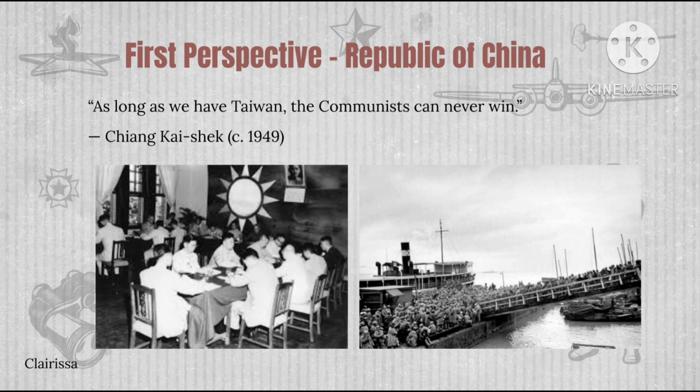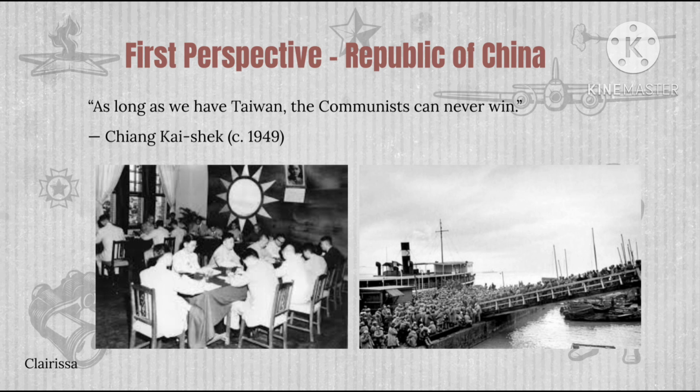Specifically, Chiang Kai-shek and his followers retreated to Taiwan after the defeat, hoping that Taiwan would be the path to economic modernization. Although Chiang Kai-shek said this quote before the crisis, it shows how Chiang viewed Taiwan as a critical strategic location for the nationalists and that holding on to Taiwan was essential for their success in the ongoing civil war against the communists.